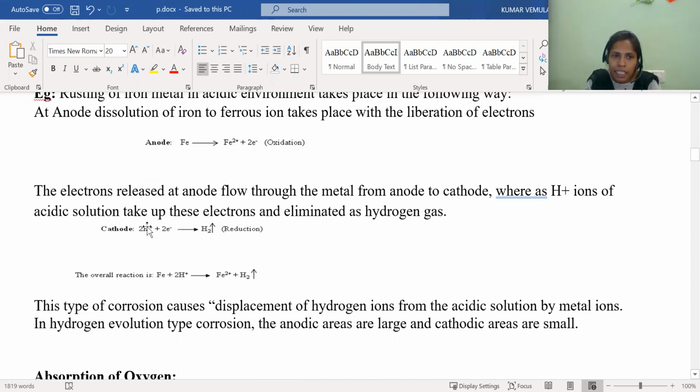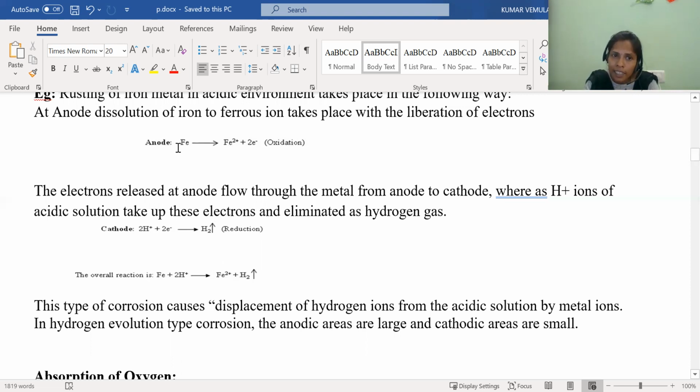So here, this acid is gaining the 2 electrons to produce hydrogen. So by adding these two reactions, we will get the overall reaction. Let us add these two reactions. When you add the two reactions, what is the common thing in the LHS and RHS here? 2 electrons get cancelled with each other.